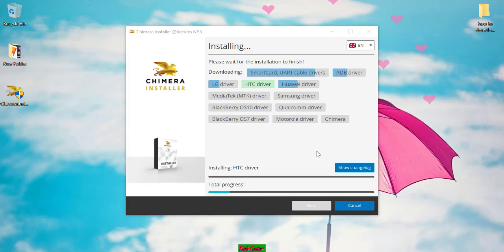This is the progress of installing the driver. So it's installing.